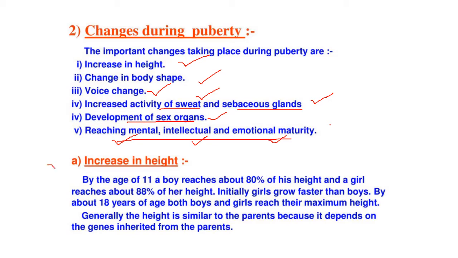First of all, we'll discuss the increase in height. By the age of 11, a boy reaches about 80% of his height and a girl reaches about 88% of her height. Initially, girls grow faster than boys. By 18 years of age, both boys and girls reach the maximum height.